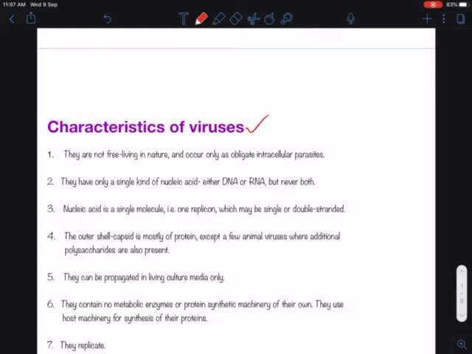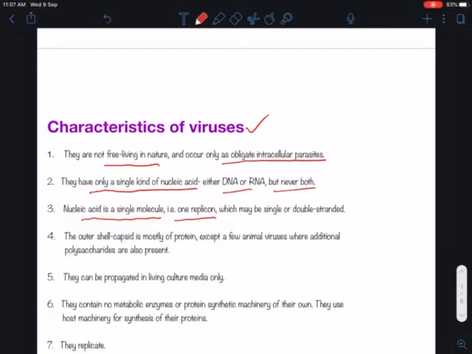First of all, we will start with the characteristics of viruses. Viruses are not free living in nature and they occur only as obligate intracellular parasites. They have only a single kind of nucleic acid, either DNA or RNA.